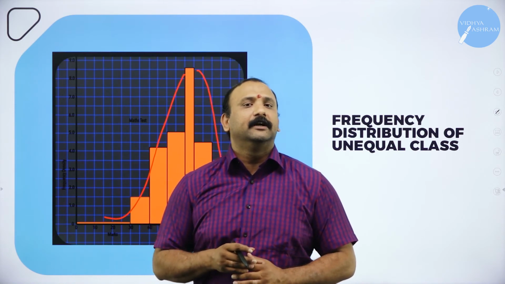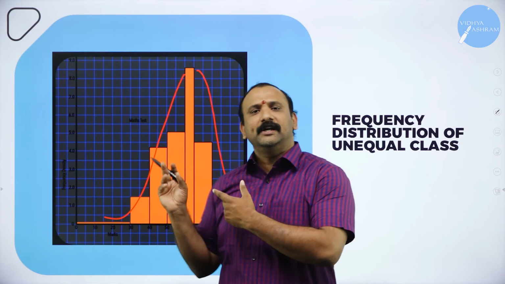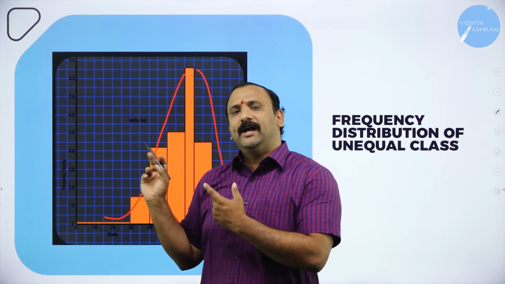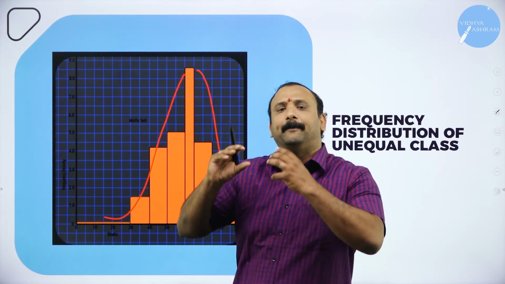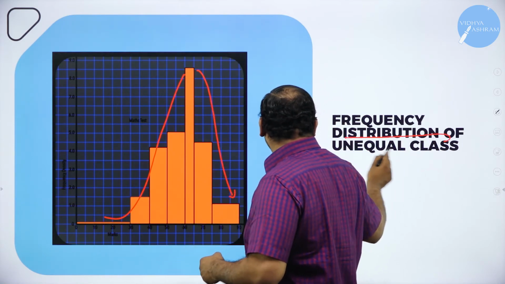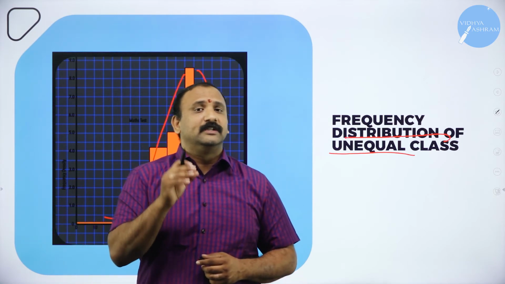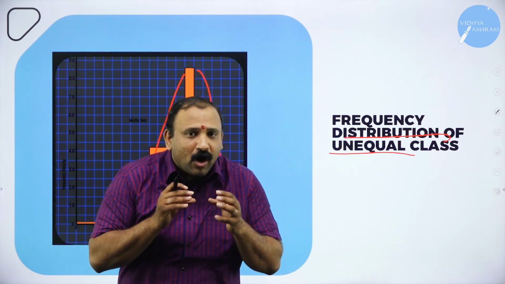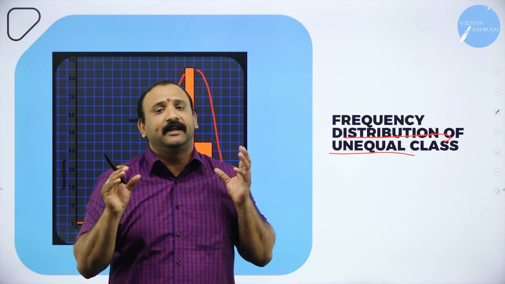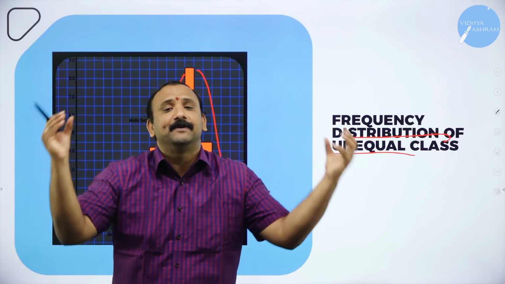So what happens here is that people start getting worried. People start asking the question, why is this data happening like this? Why is the data not in a particular manner? The reason is the distribution of unequal classes. That is where you will see that the data is not arranged in the way it has to be arranged. It is rather arranged in a most haphazard manner.